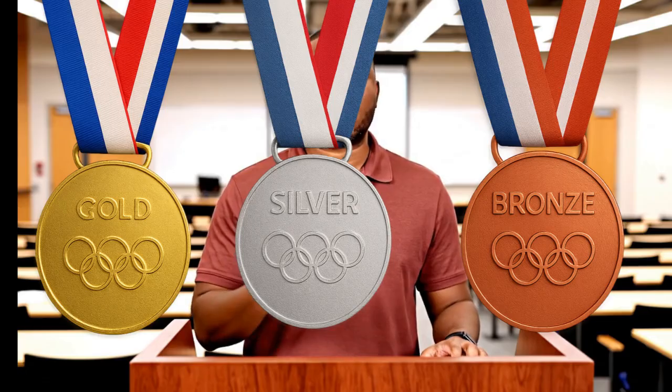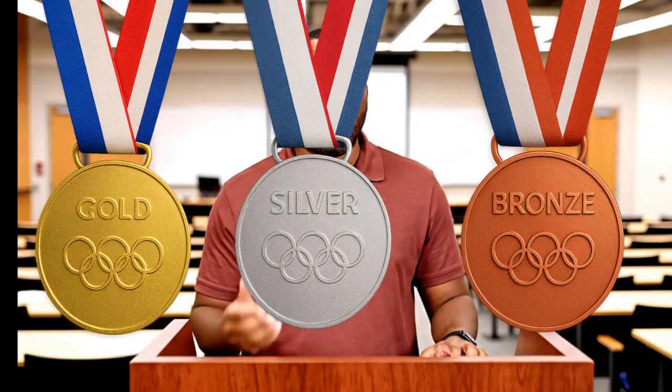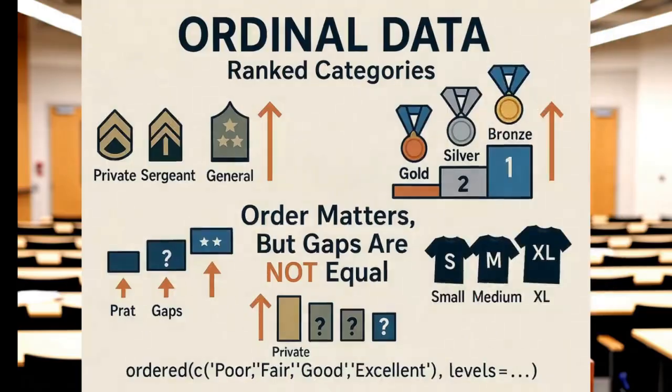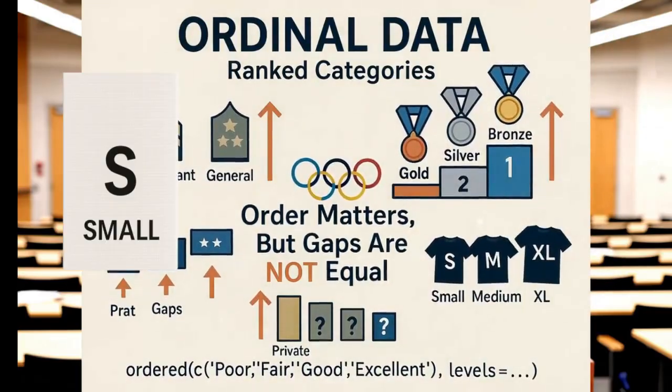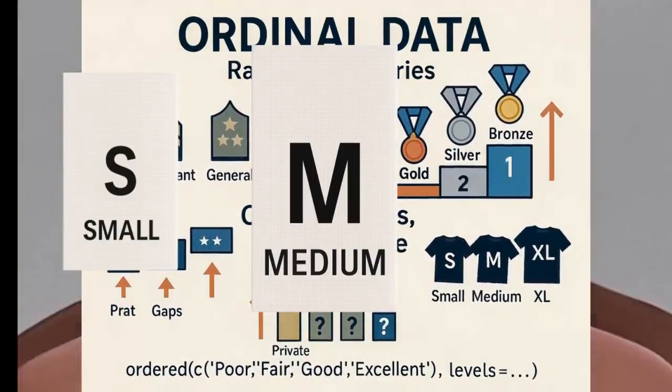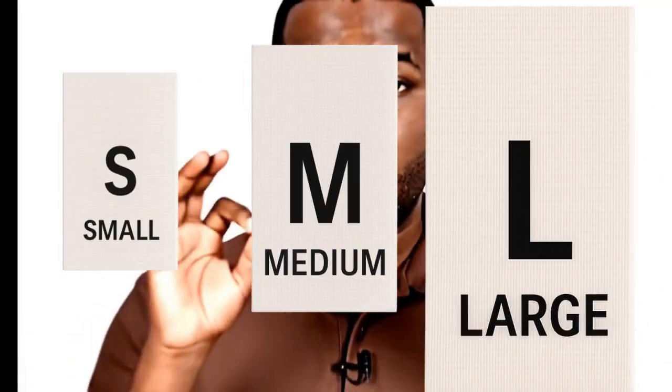But the difference between gold and silver isn't the same as the difference between silver and bronze. Another example, clothing sizes. Small, medium, large. There's order but not equal spacing. So ordinal data has the quality of nominal, naming categories, plus the new quality of order. In R, this is a factor with levels, an ordered factor. It tells R, yes, there's order here, but don't treat it like math.